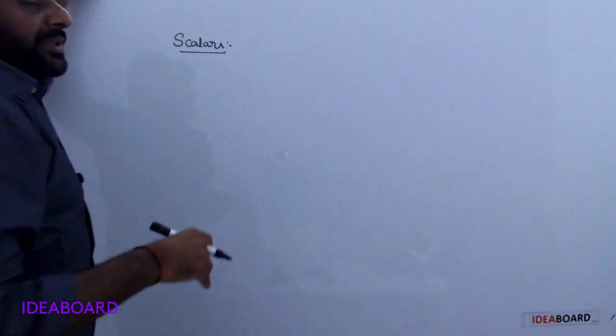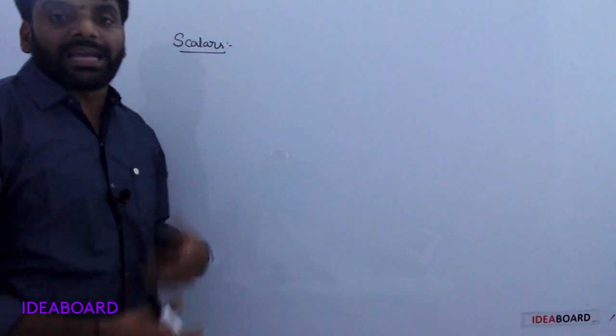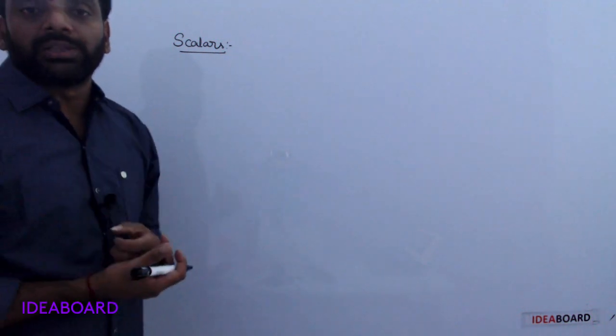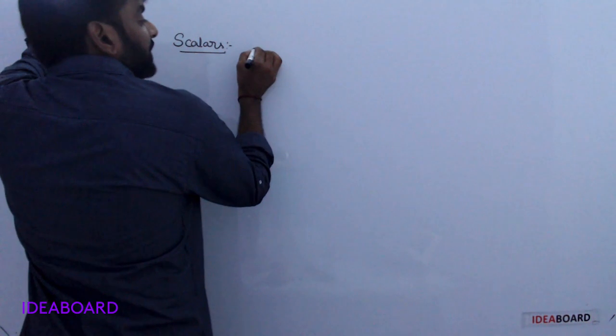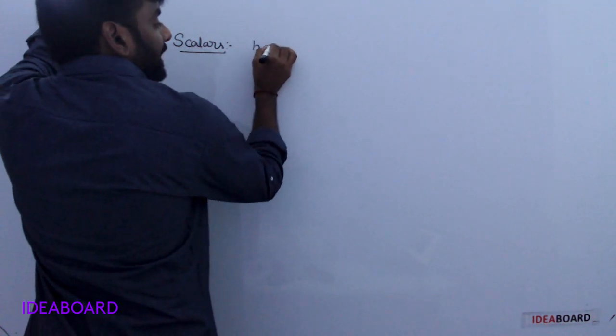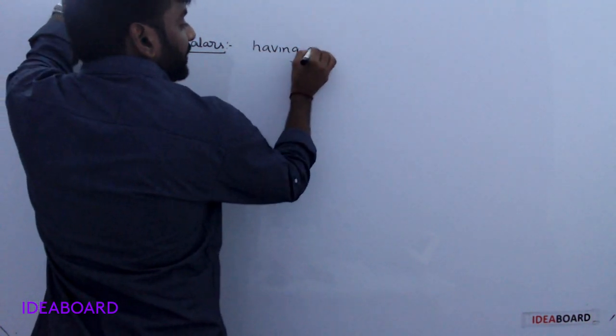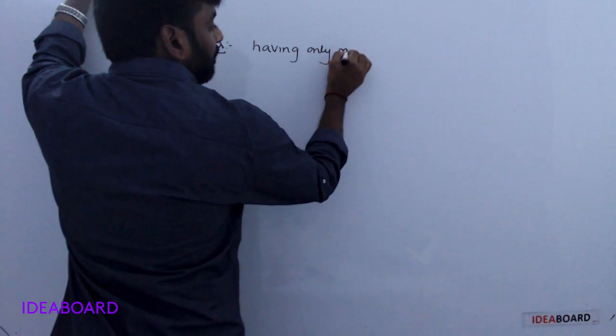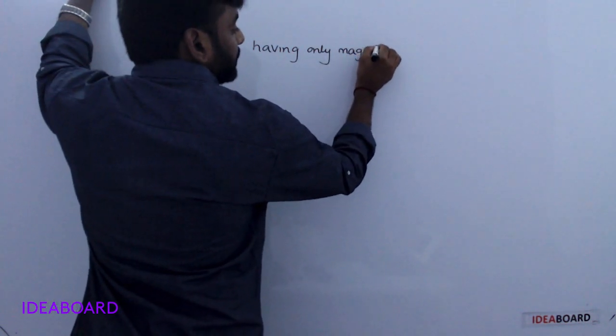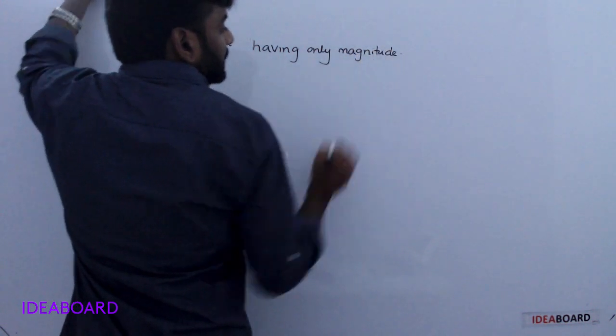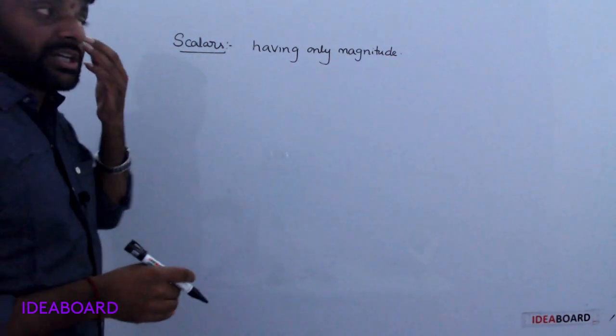Some physical quantities have only magnitude; there is no specified direction.